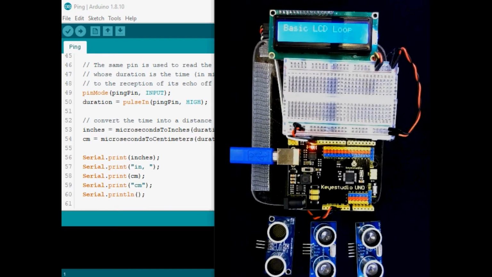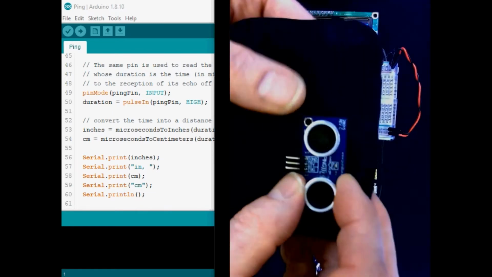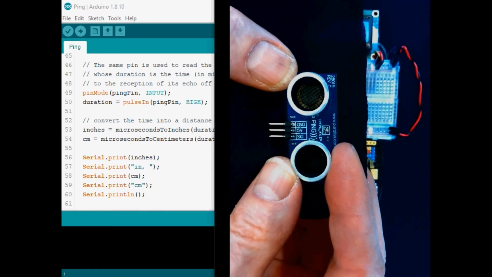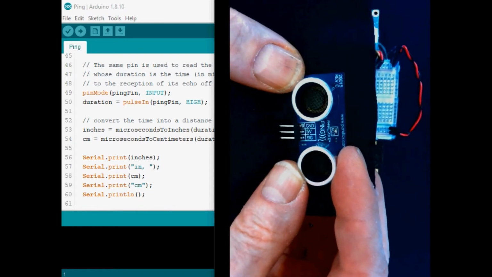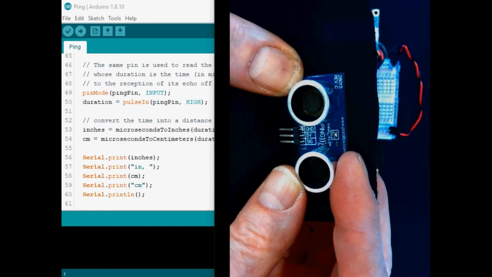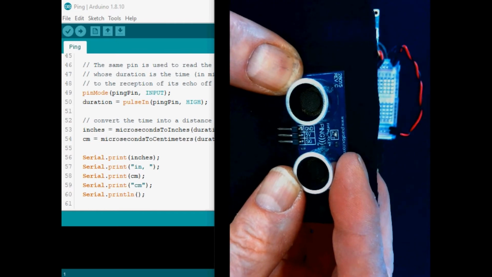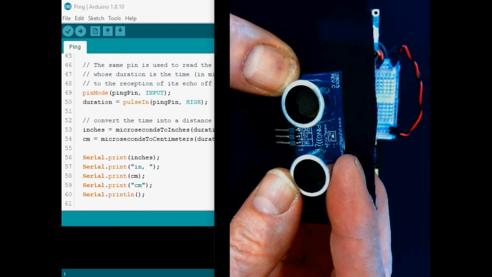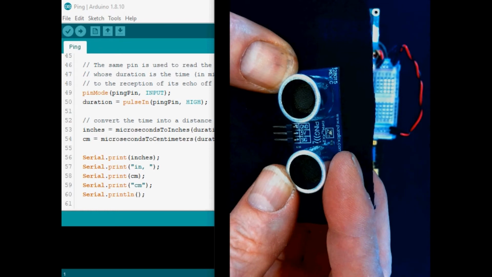I have here 3 sensors, and from what we saw from the code, it's familiar with looking at a 3-pin ping sensor, and it has what I consider a standard pinout: ground, the center 5 volts, and the other pin on the outside, the signal voltage or the signal wire.